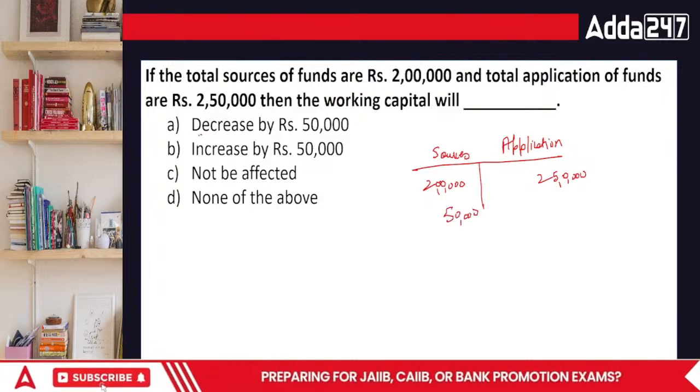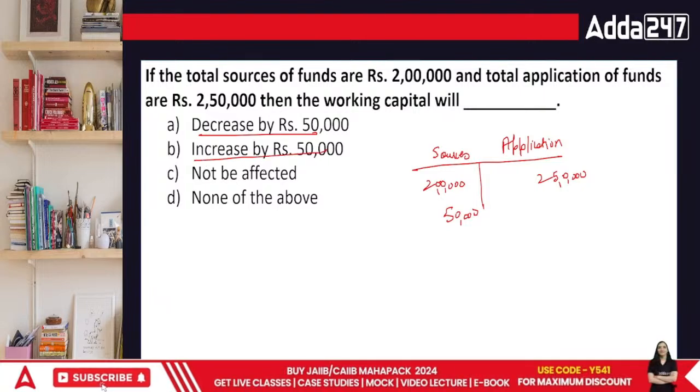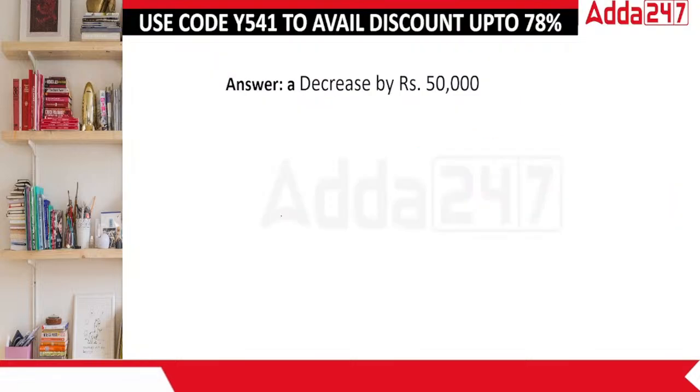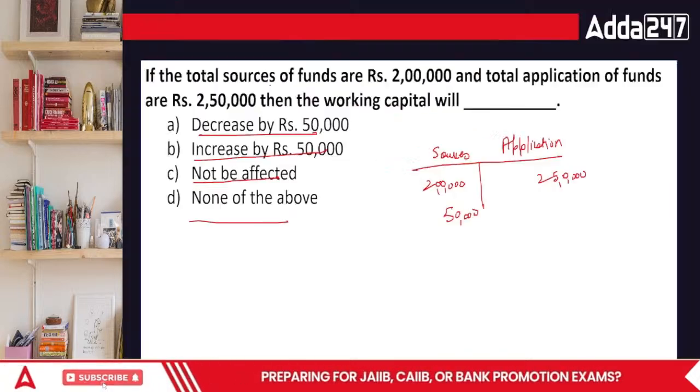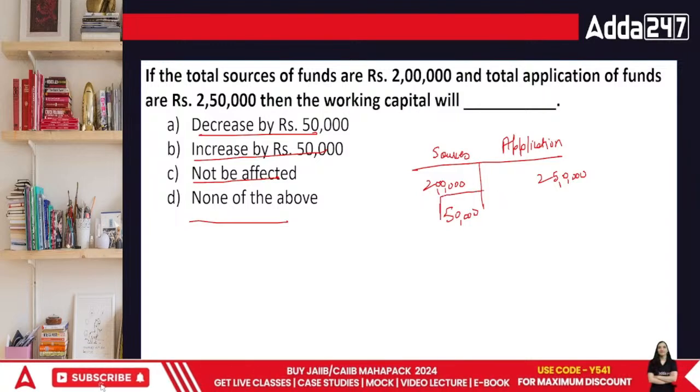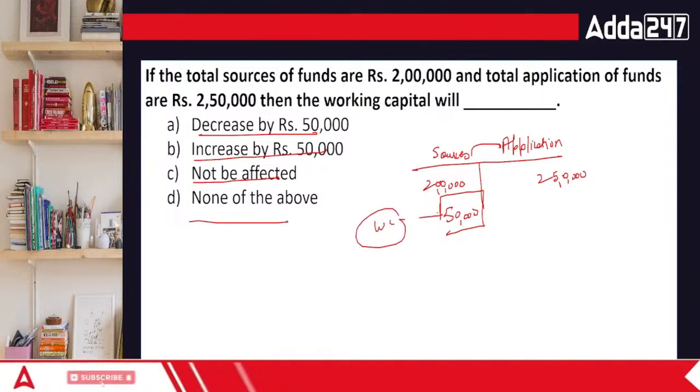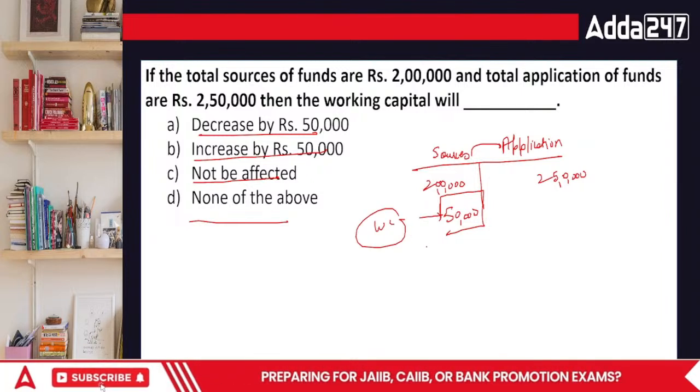Is it decrease in working capital or increase in working capital, or is it not affected, or none of the above? The correct answer in this area is decrease by 50,000. You need funds here for application. That means you'll take this money from working capital, right?